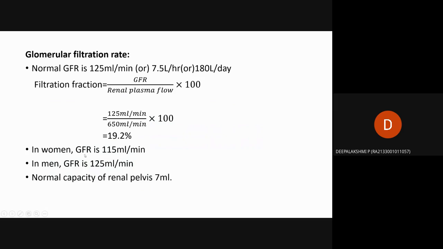Generally, the glomerular filtration rate in women is equal to 115 ml per minute. In men it is equal to 125 ml per minute. Then the urine will be stored in the renal pelvis, and after that it goes to the bladder through the ureter. In the renal pelvis, the normal capacity is about 7 ml. After crossing 7 ml, it goes down to the bladder through the ureter.